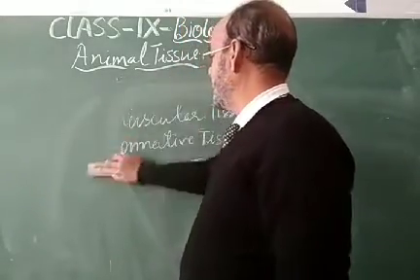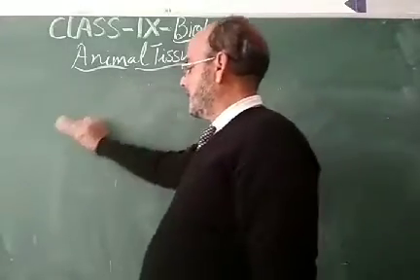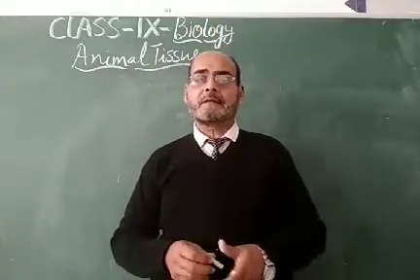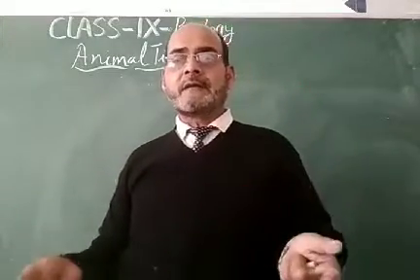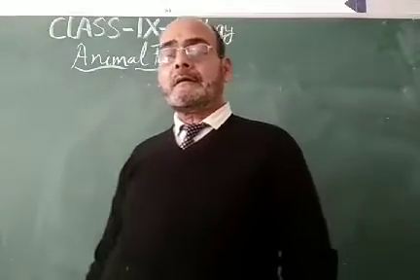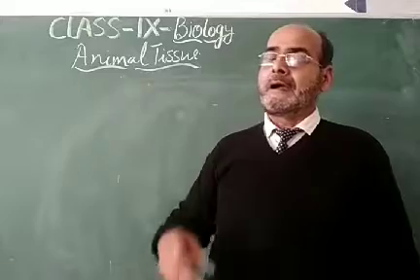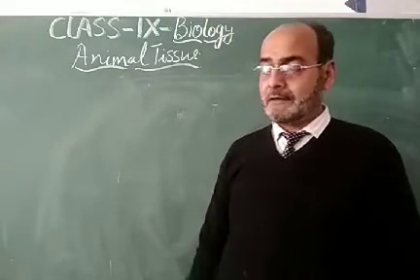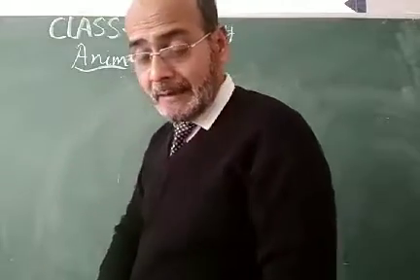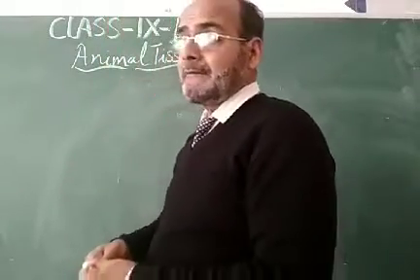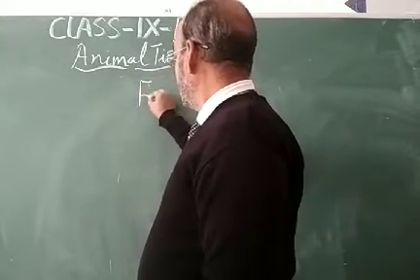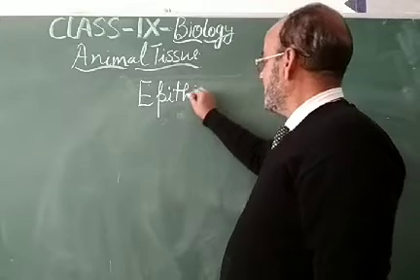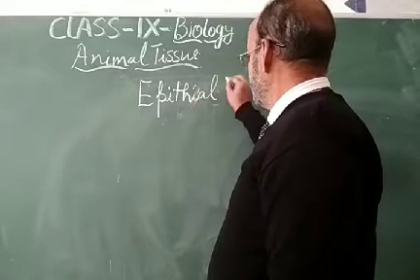My dear students, let us discuss the epithelial tissue. Epithelial tissue is found in different organs on the outer surface of the body of the animal, so that the animal body is protected from outside injury, etc. According to the structural organization of different organs and different types of protection, epithelial tissue is of several types, which may be found in a single animal or in different animals, in a single organ or in different organs of the animal body.